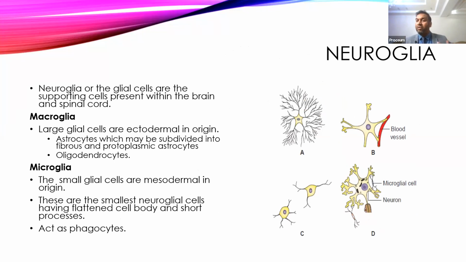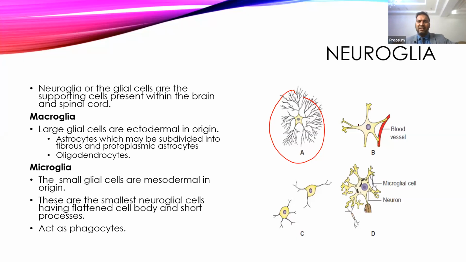These are large ectodermal neuroglial cells, star shaped, having multiple branches which divide and spread extensively in the central nervous system, and these are called astrocytes. This is an example of our astrocytes, which are subdivided. Then there is another type of cell which is very few in number, and these are called oligodendrocytes. Very few processes are there. This is the oligodendrocyte.